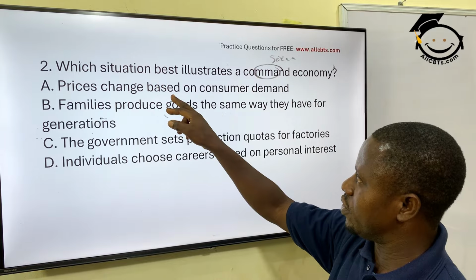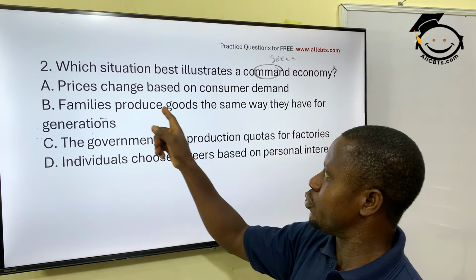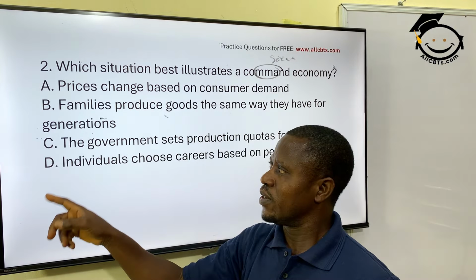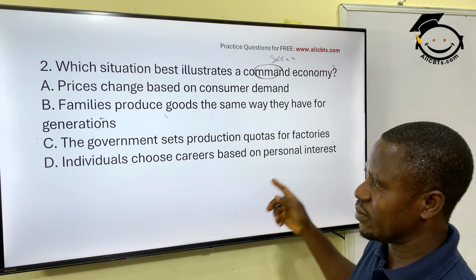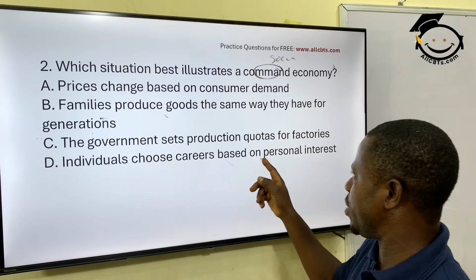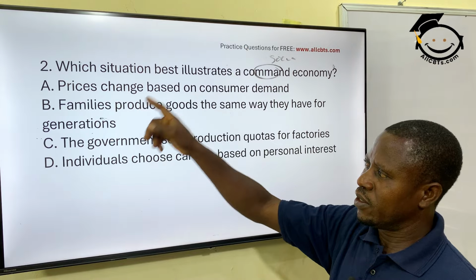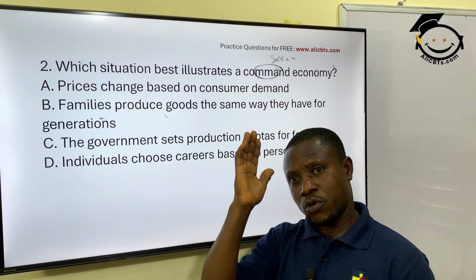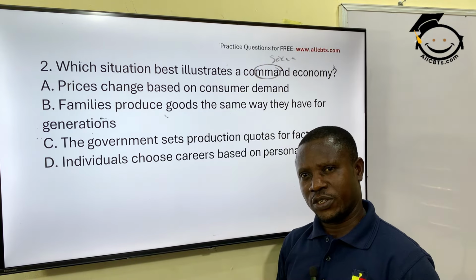Prices change based on consumer demand. Families produce goods the same way they have for generations. The government sets production quotas for factories. Individuals choose careers based on personal interests. Which one is command? Government control here. Option C, the government sets targets, quotas, production for the factories, for industries.